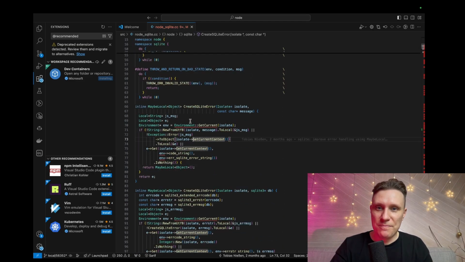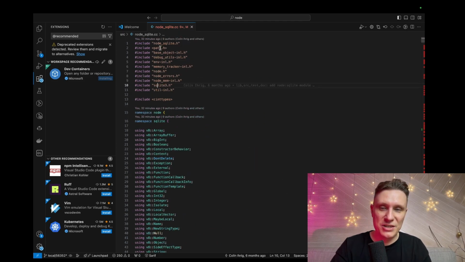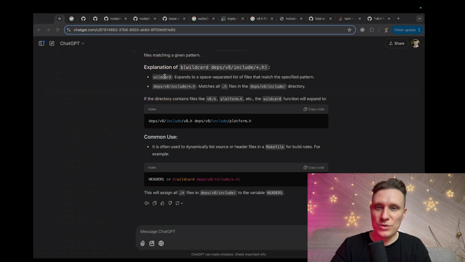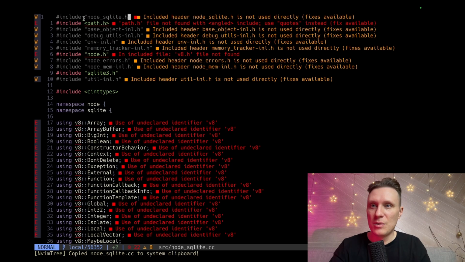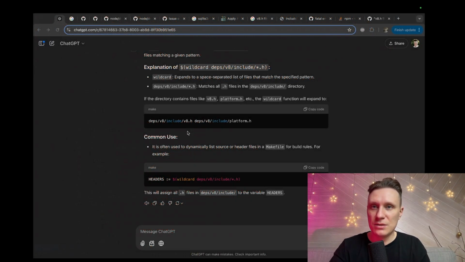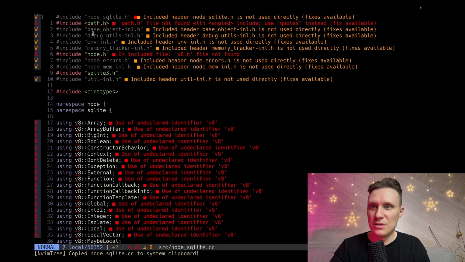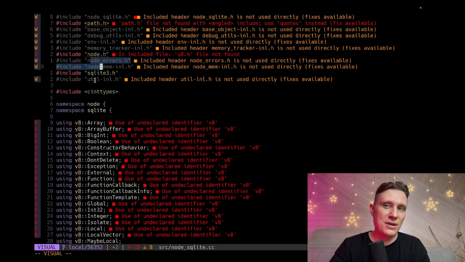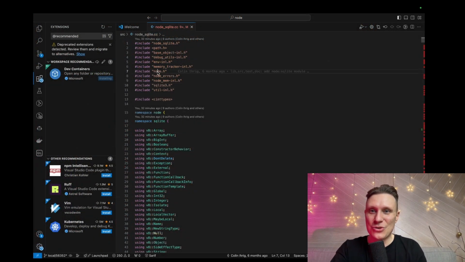So here we are. The same thing, yeah? No, it's a different thing. What was here? Not sqlite.cc, not sqlite.cc. It's a different file. What's happening? These gray ones, why is that gray? I don't use anything from this. It's not used directly. Holy moly, so many includes that are not working at all. Node.cc. Okay, let's open node.cc.